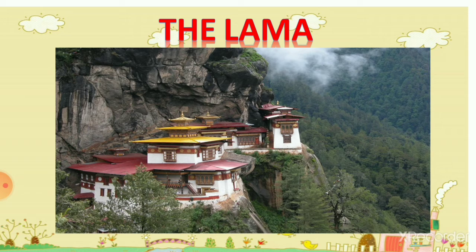The monastery was a cluster of buildings surrounded by a wall, clinging to the slope of hills. As you can see, there is a cluster. That means there are too many buildings, and they are surrounded by a wall, and they are clinging to the slope of the hill. Built of sun-dried bricks, the ends of its wooden roofs turn upwards. So you can see the roof of the monastery, they are turned upwards. Two fierce-looking statues of lions guarded the gate.